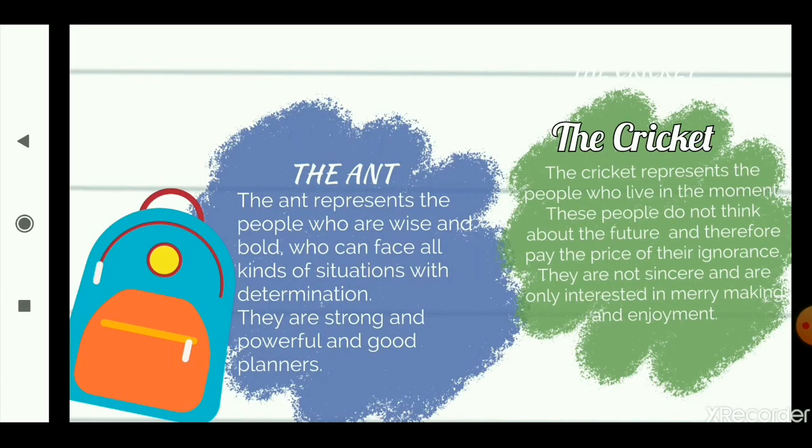So these are the two characters, and they represent different people in our lives also. Now you can ask a question: what do you learn from this poem? Why is this poem in your course? Now I'll tell you my own answer. You can interpret it in your own ways also. What I think is that this poem is the very first poem in your course. So it tells you at the very beginning that you have a whole year ahead of you. You need to plan in advance. You need to start studying right now, today itself, so as to get good results.